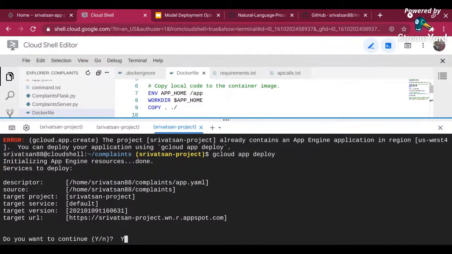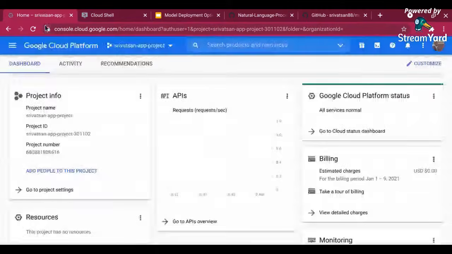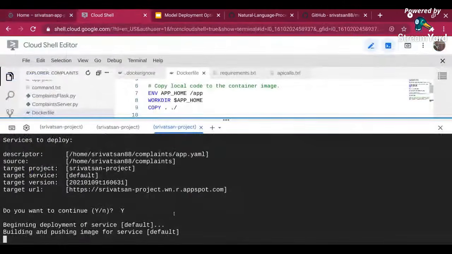I'll just say yes, and then it's going to start building the image based on the Dockerfile. It's not going to take the image that we have already created. It's going to build everything. And if you go back to the container registry, it's going to create its own container registry image, right? So that's what it is. While this is going, let me take some questions.